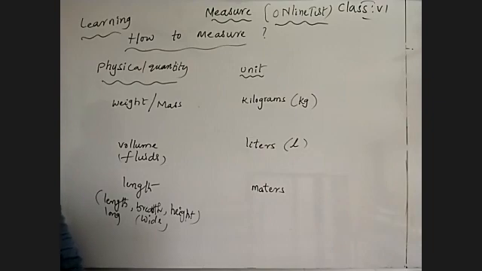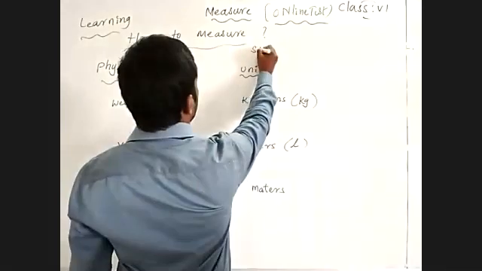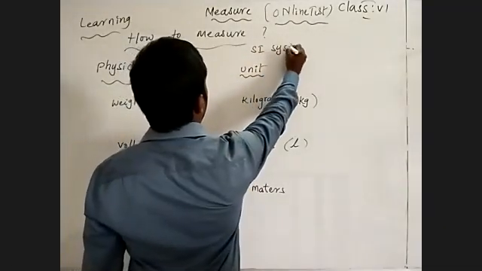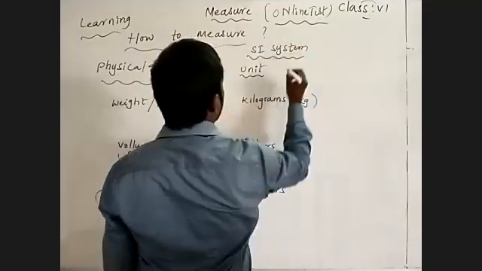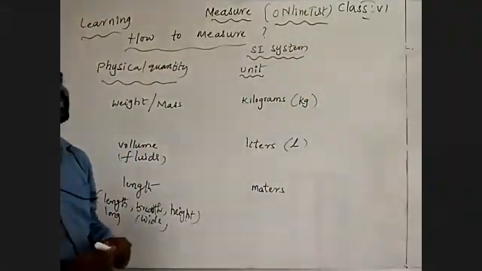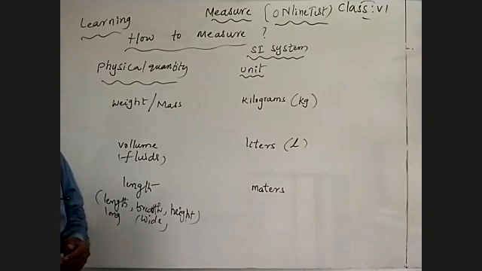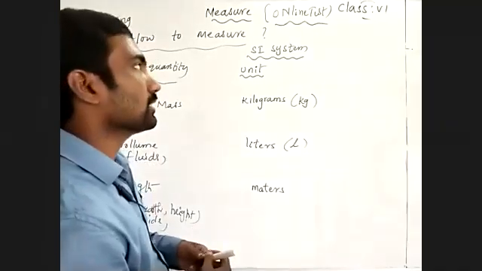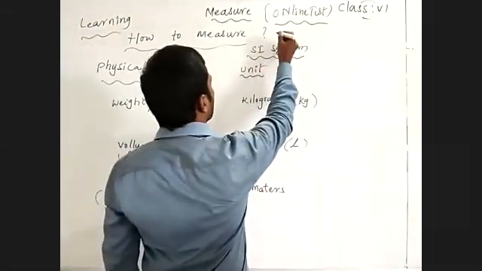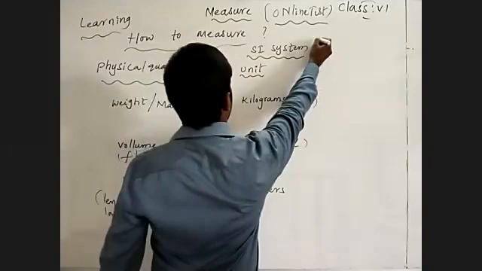Weight is measured in kilograms. Volume is measured in liters. Length is measured in meters. I have written these units in the SI system, where I measure in the SI system, meaning international system, or system of international.